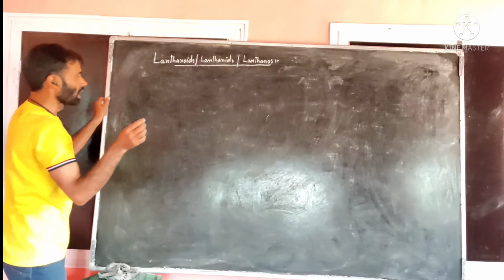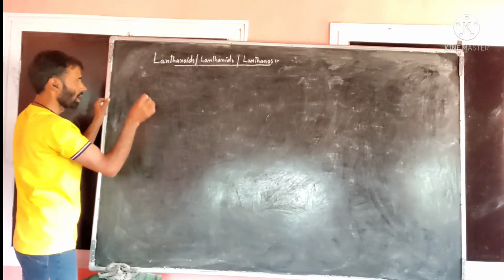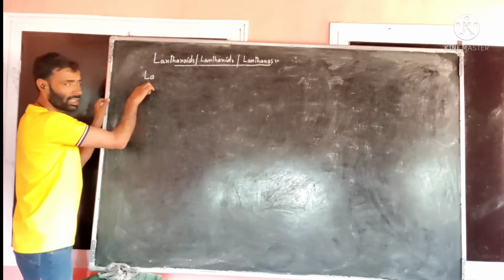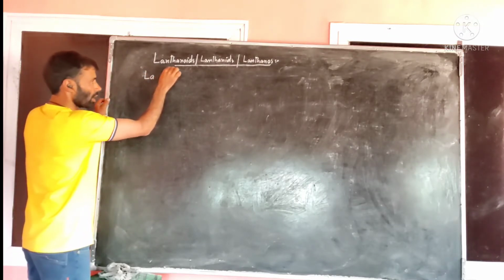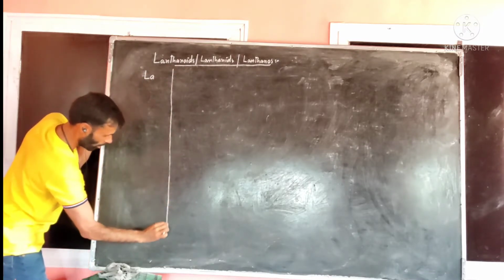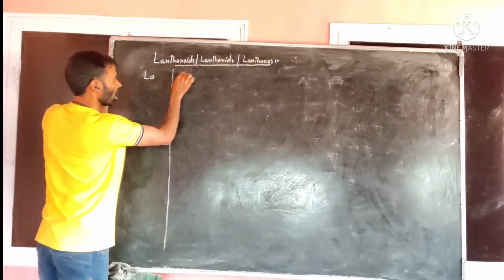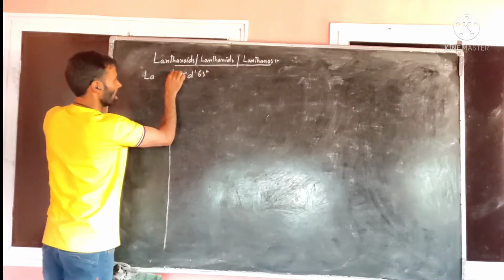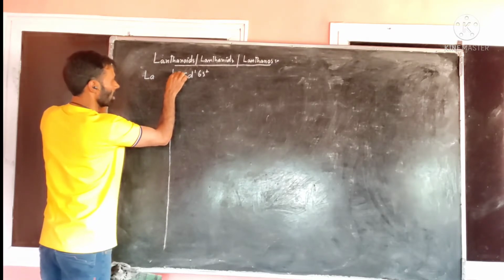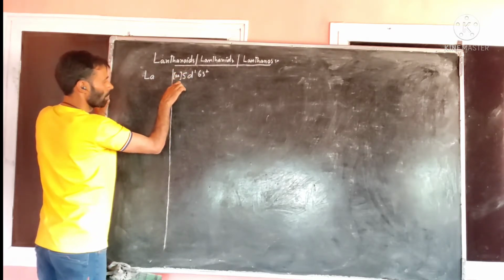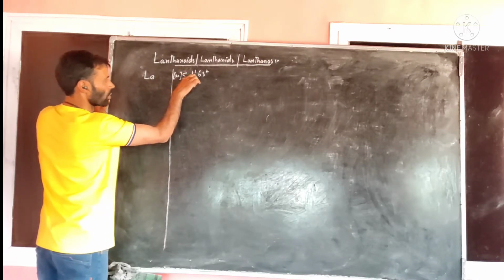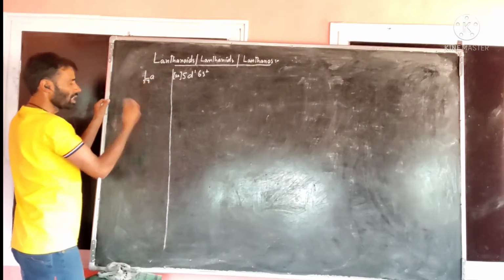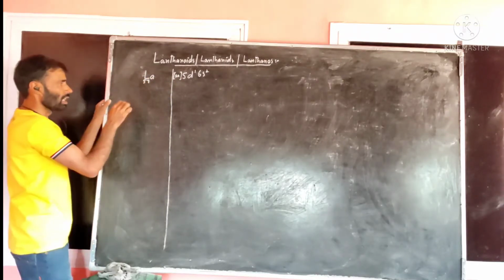Now these are the 14 elements. I will write them here. First of all, let us take lanthanum. It is a d block element, and its electronic configuration is 5d1 6s2. Here we will write xenon, because its atomic number is 54 plus 1 plus 2, which gives us 57. After that, this one being a d block element, these elements follow.